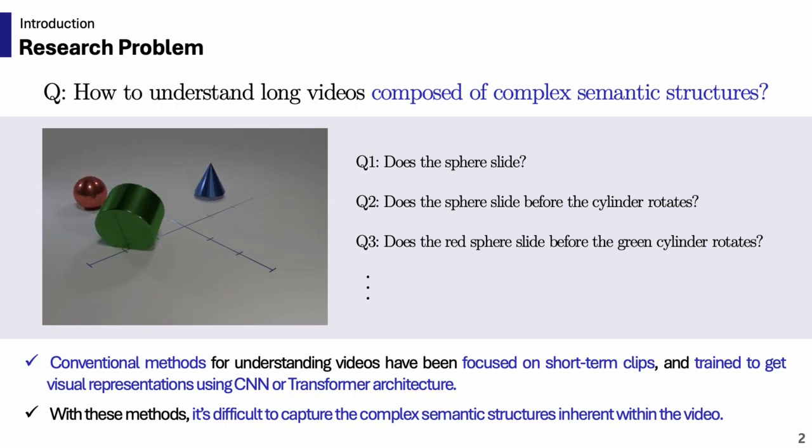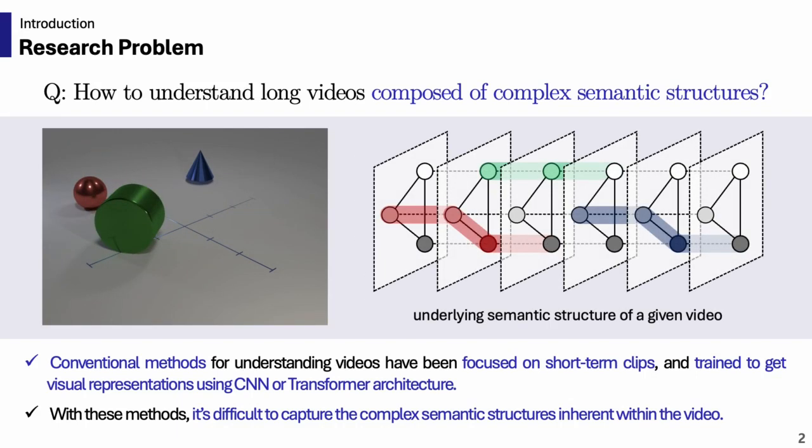Let's look at the example. The video on the left is a synthetic video composed of three objects and their movements. The first question is whether the sphere slides. The second is whether the sphere slides before the cylinder rotates. As the question gets more complex and the video gets longer, we need to clearly understand the semantic unit comprising the context in the video. Thus, our main problem is comprehending the underlying semantic structure of a given video.